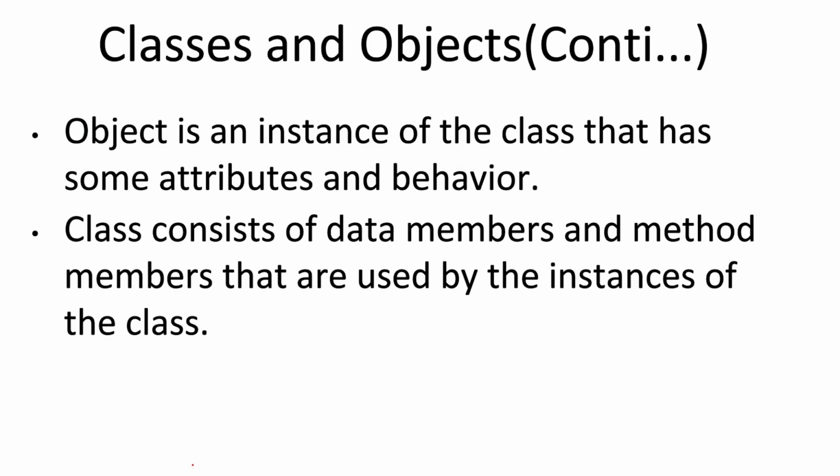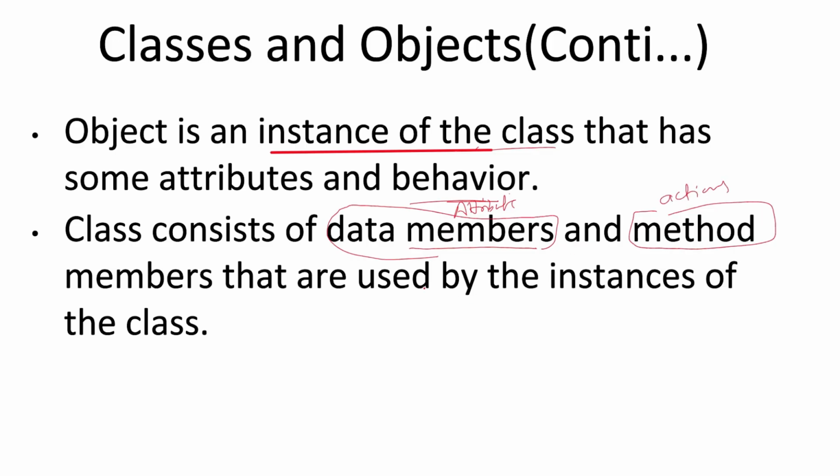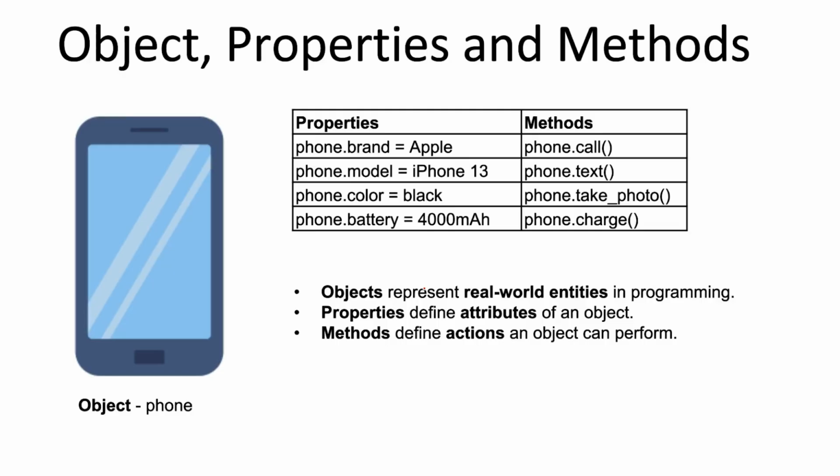Okay, let me also explain that. It will take a minute, right? So an object is an instance of the class. Instance. We create an object from a class. So we say an object is an instance of a class. An object is a type of class, or an instance, it is really instantiating that class, right? That has some attributes and behavior. Behavior is your method, your function, right? A class consists of data members. Data members are attributes, because they keep data, and methods are methods, or you can say actions, right?